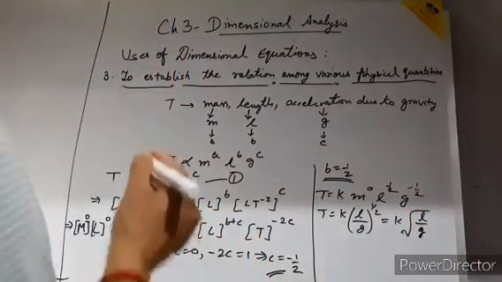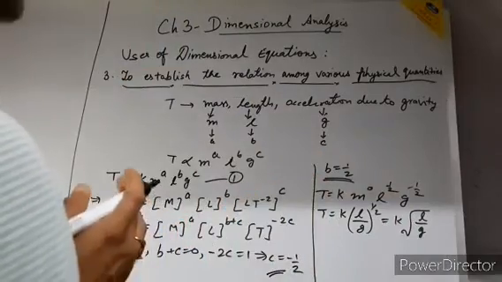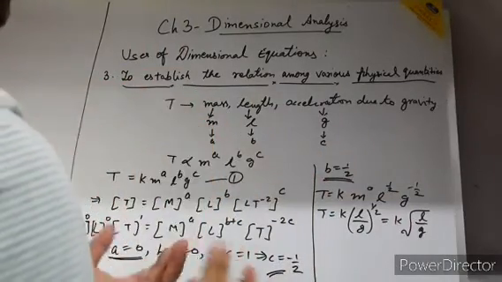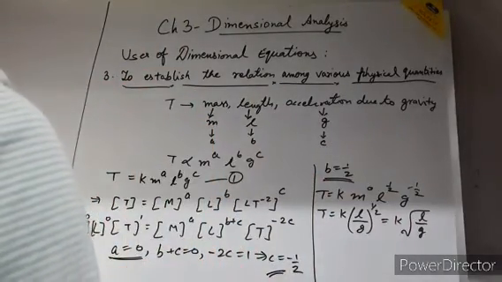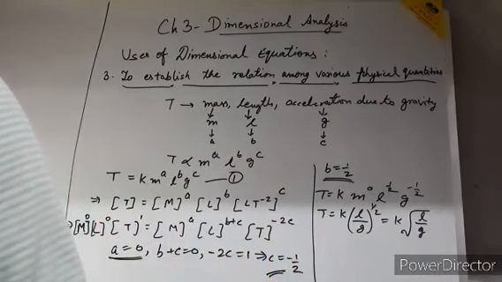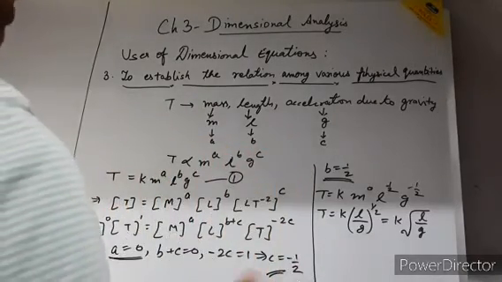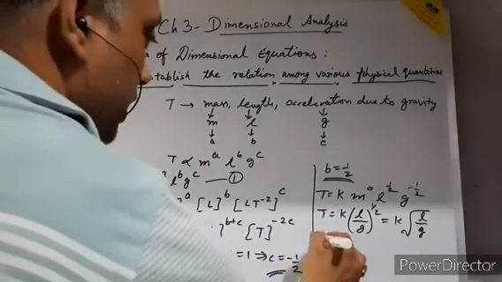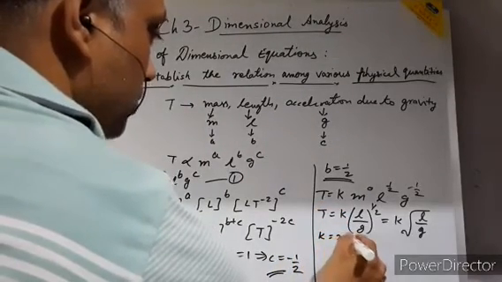Okay, so now this is called the dimensions, or you can say the formula for the time period of a simple pendulum. On the basis of experiment, the value of K is 2 pi.